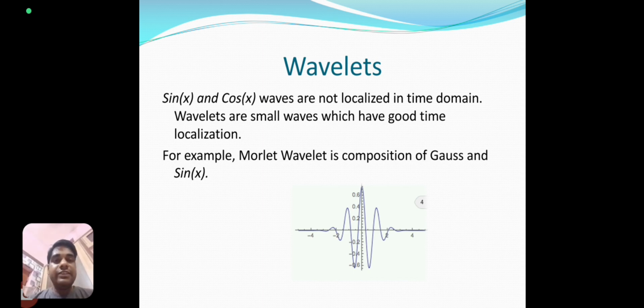There are so many wavelets developed by different scientists, like Gaussian wavelets, Gabor wavelets, Morlet wavelets, Poisson wavelet, Mexican hat wavelet, Shannon wavelet.